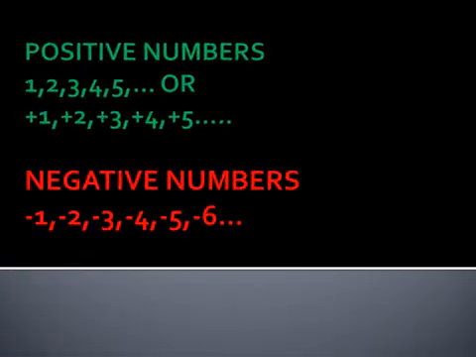So we can write the positive number as shown here. We can give the plus sign before the number, or without sign also we can write the positive number. Negative number can be written by giving the minus sign before the number.